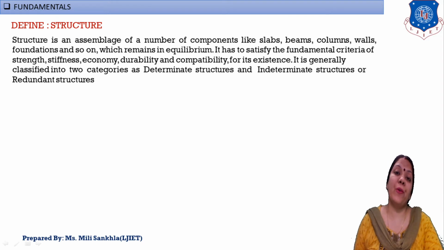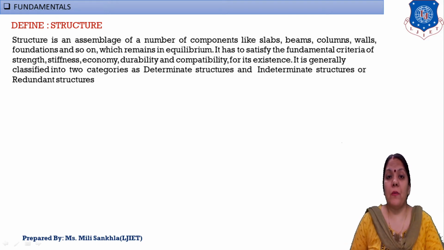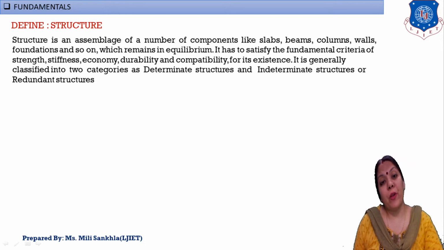Again I am repeating, a structure is an assembly of different components like slab, beam, column, foundation and wall. The basic need of a structure is to satisfy strength, stiffness, economy, durability and compatibility, and according to this our structure is differentiated into two parts: determinate and indeterminate.